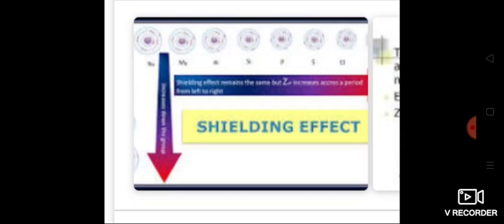But what happened? The innermost electrons will not allow the nucleus to show its effect on the outermost electrons, so the outermost electron will have less nuclear charge because of the shielding effect of electrons in the inner orbitals. That is called screening effect or shielding effect.